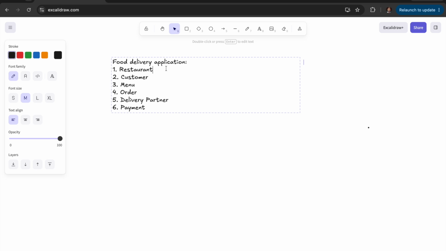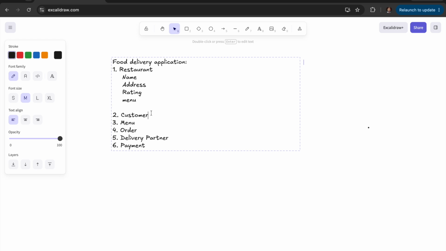What should restaurants store? A restaurant can have its name, it can have its address. What else? It can have a rating. Like you see ratings of the restaurants in the food delivery app, right? And then we have a list of food, a list of items that they serve. We call it menu.